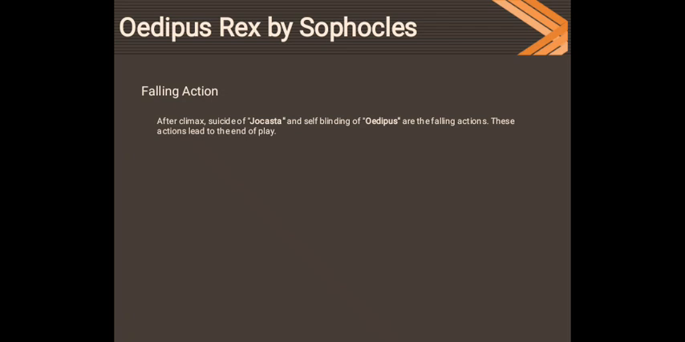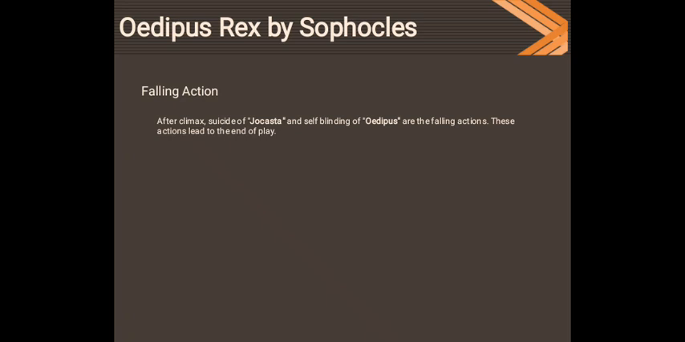Next are the following actions. Following actions after the climax are those actions that lead to the end of the play. The following actions in Oedipus Rex are the suicide of Jocasta, the queen and mother of Oedipus, and the self-blinding of Oedipus himself.